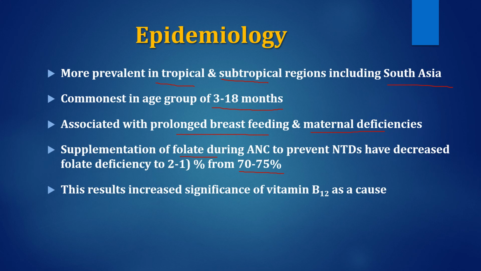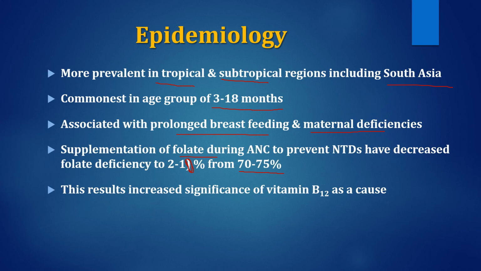Since we started folic acid supplementation during the antenatal period to prevent neural tube defects, the deficiency has reduced to only 2 to 10% of females.